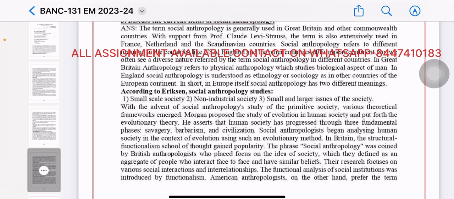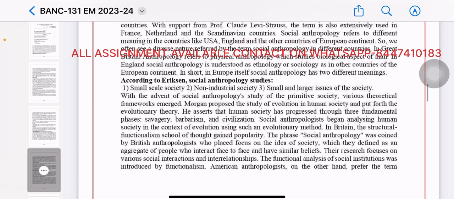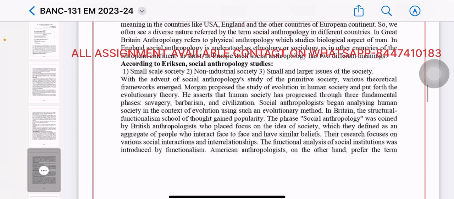With the advent of social anthropology, the study of primitive society, various theoretical frameworks emerged. Morgan proposed the study of evolution in human society and put forth the evolutionary theory. He asserted that human society has progressed through three fundamental phases: savagery, barbarism, and civilization. Social anthropologists began analyzing human society in the context of evolution using such an evolutionary method.